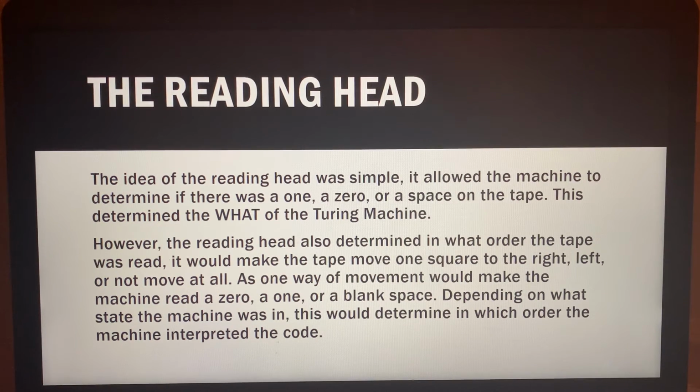So, if you wanted to divide 50 by 2, the reading head would allow you to understand it correctly, but without the direction of the reading head, the machine might compute 2 divided by 50, which would make a big difference.